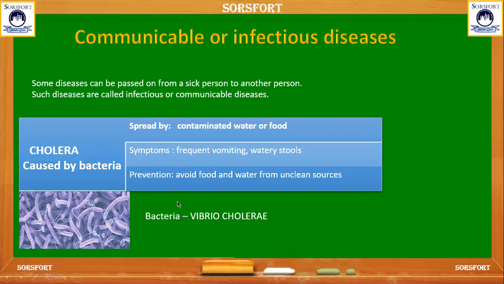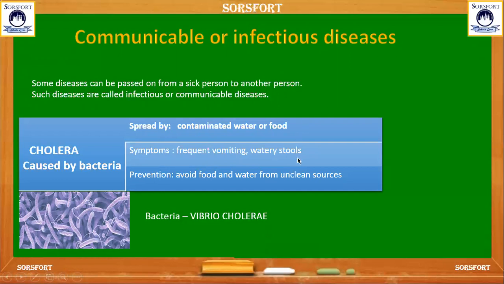And we can see the diseases one by one, like cholera. This is caused by a bacteria called Vibrio cholerae, which is spread by contaminated water or food. What is contaminated water? Polluted or unclean water or food. Cholera is spread through polluted water or food, and it has symptoms like frequent vomiting. The person who gets cholera has frequent vomiting and watery stools. They keep on having watery stools.